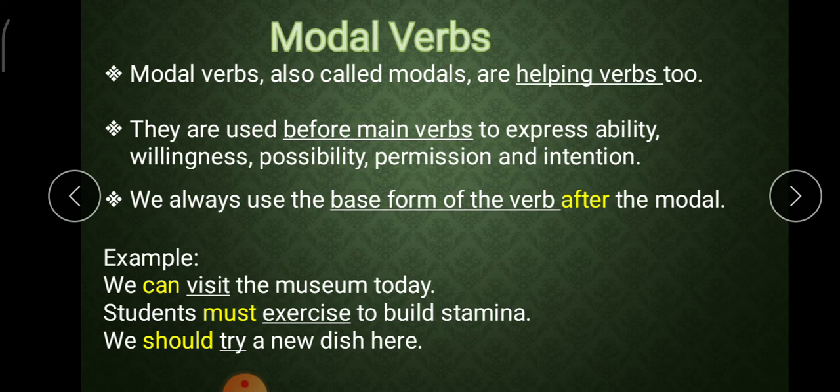Example, we can visit the museum today. Students must exercise to build stamina. We should try a new dish here. In all these examples, the modal verbs are can, must, should, and after them we have written the main verb, that is V1: visit, exercise and try. So this is all about modal verbs.